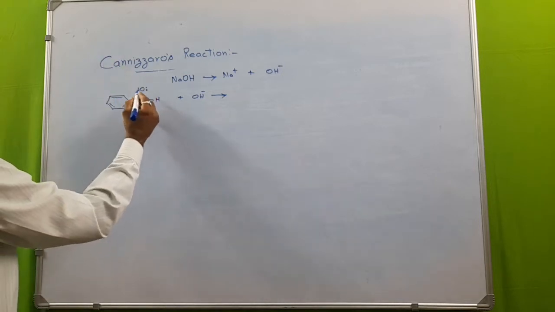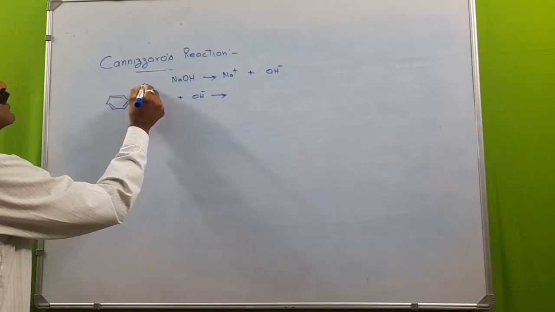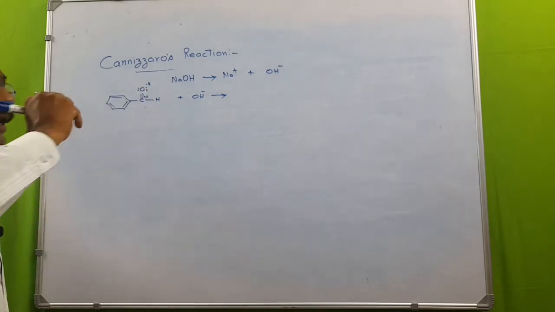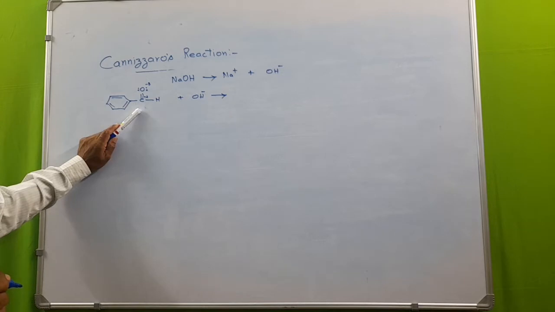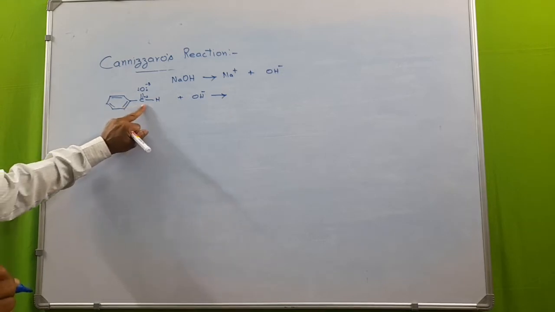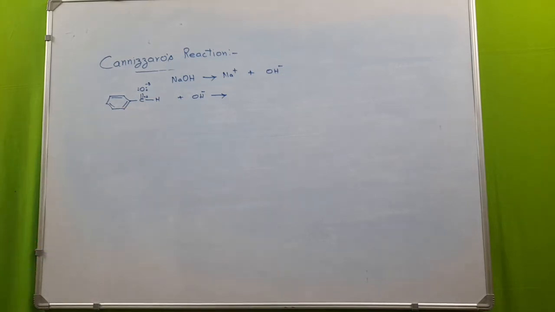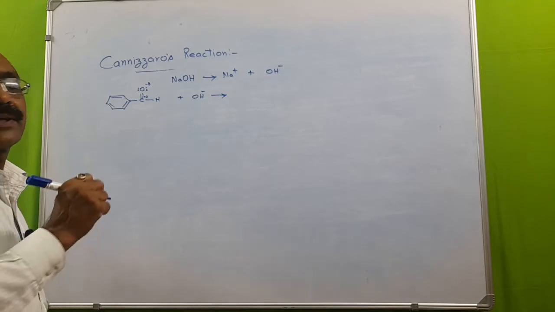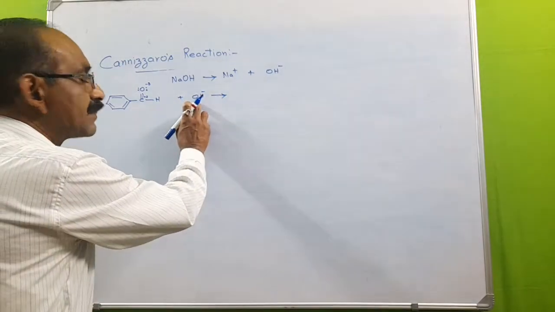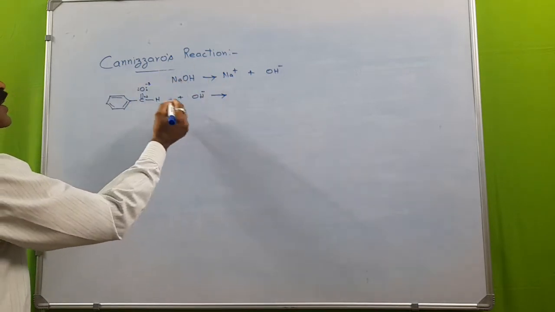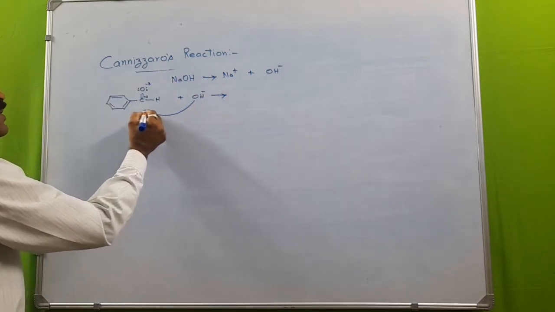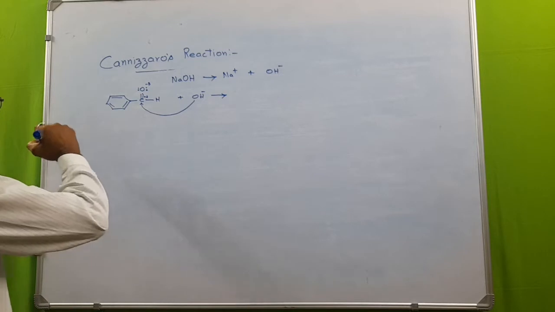This C=O bond already has polarity, and the electropositive carbon is the more reactive center and therefore more susceptible to nucleophilic attack. So the OH minus ion furnished by the dissociation of NaOH will attack the electropositive carbon first.